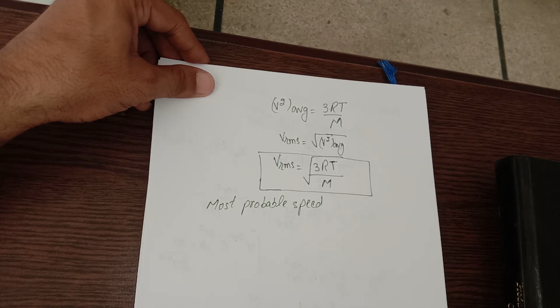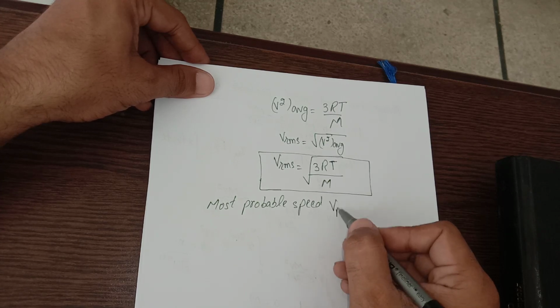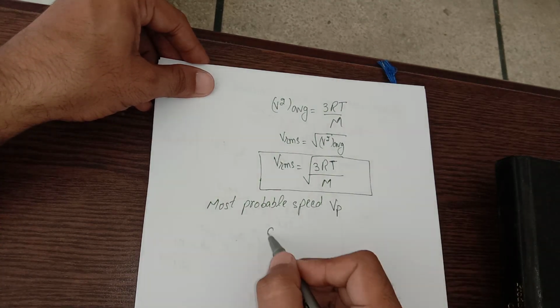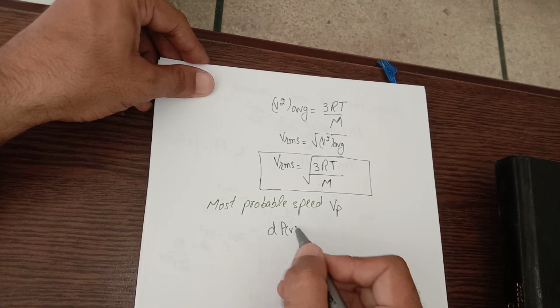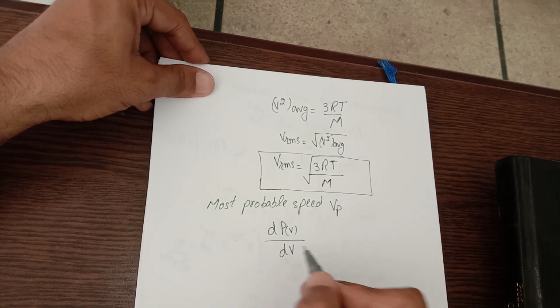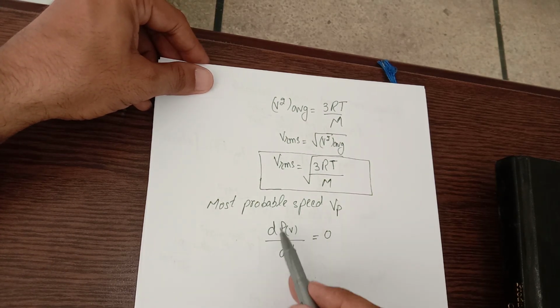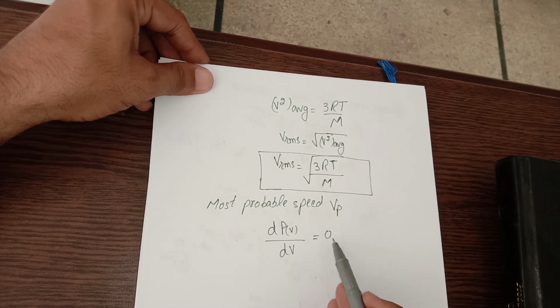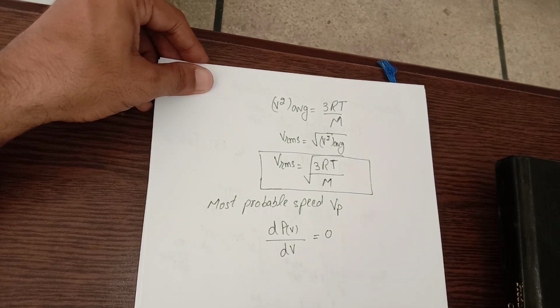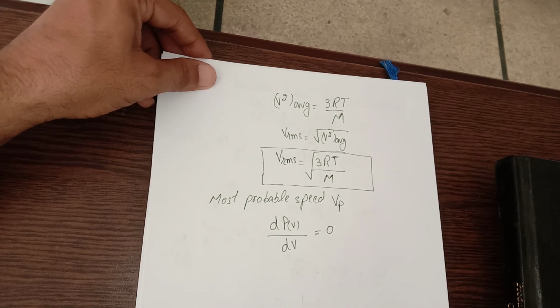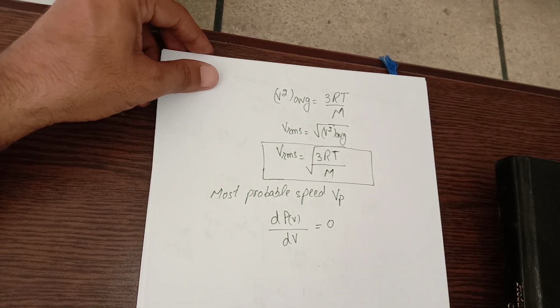That's why they are known as most probable speed, given by V sub P. I would calculate it by taking dP(v) by dv equal to 0, and by differentiating this molecular distribution with respect to v and putting it equal to 0 will give me the result in terms of most probable speed. You know this is the same method as calculating maxima and minima.